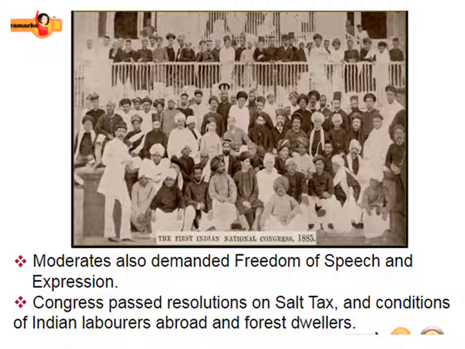What are all the movements that took place in a nation? First are political associations, British policies, the Indian National Congress, and the partition of Bengal. You all know how our people struggled a lot during colonial rule. In all the chapters we discussed colonial rule and the struggles and suppression of different sets of people. Now we are going to see the movements that took place to get freedom from those rulers. First is